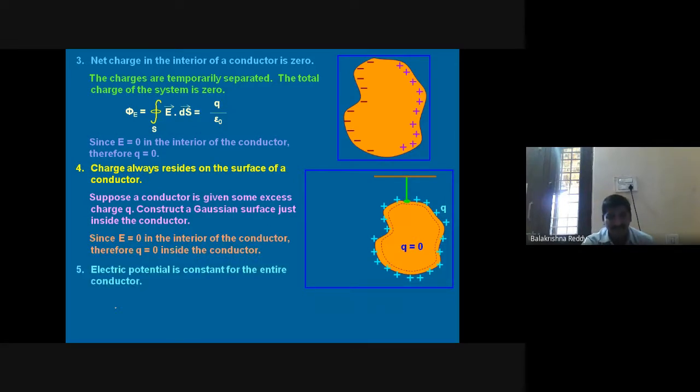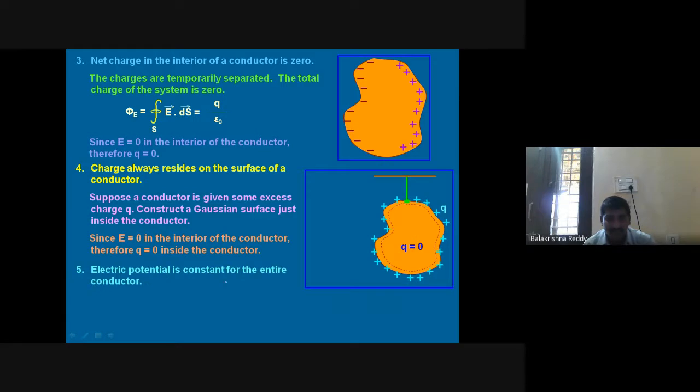Charge always resides on the outside surface. Because if the charge tries to reside inside, since you can see here, charge of the same nature comes, what happens? It repels, right? It repels in all directions. So that's why it never resides inside.